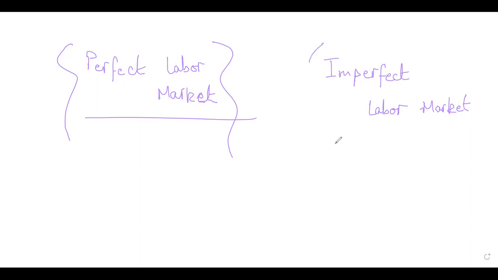On the other hand, an imperfect labor market, as you can imagine, is not perfect. So what's going on over here? Either there are a limited number of firms willing to hire labor, or there is a limited supply of labor willing to work. There is a lot of involvement of trade unions, the platforms that represent workers, which makes it imperfect, or there is excessive involvement from the government, which makes it imperfect. So these are all the things that we'll talk about in both.